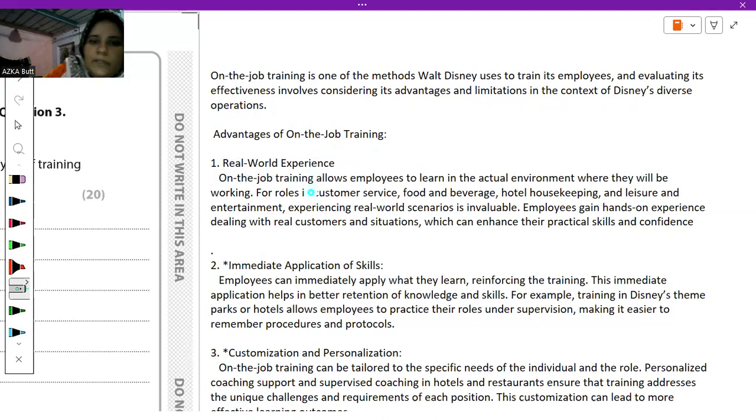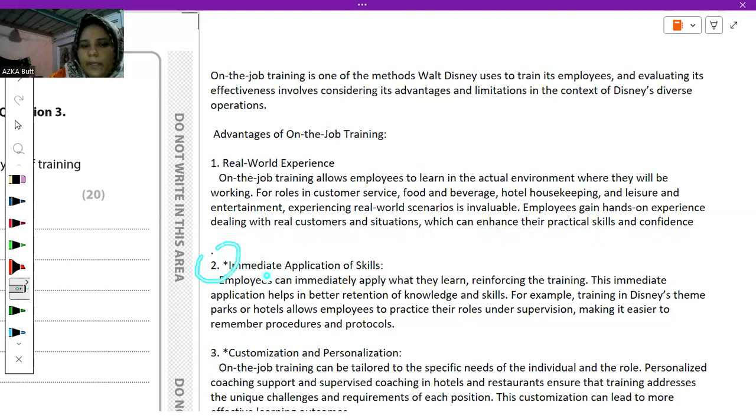On the job training allows employees to learn in the actual environment where they will be working, for roles in customer service, food and beverage, hotel housekeeping, and leisure and entertainment. Experiencing real world scenarios is invaluable. Employees gain hands on experience dealing with real customers and situations, which can enhance their practical skills and confidence.